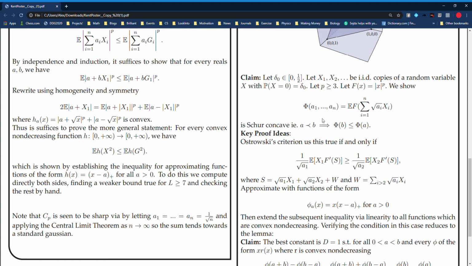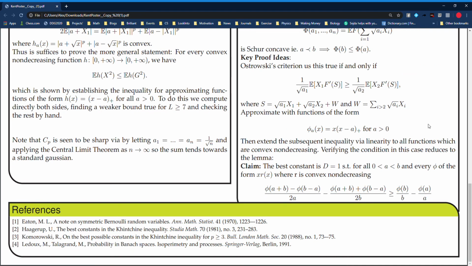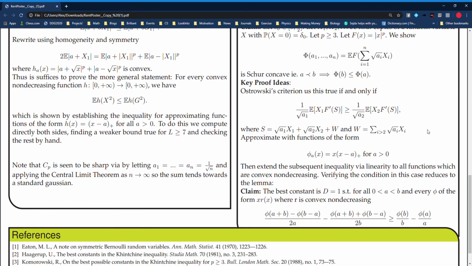is Schur concave. And we say in general that a function is Schur convex if it respects the partial order provided by majorization. So if a is majorized by b, then in the Schur concave case, we know that the output of the function on b is less than or equal to the output of the function on a. So some key ideas in this proof.